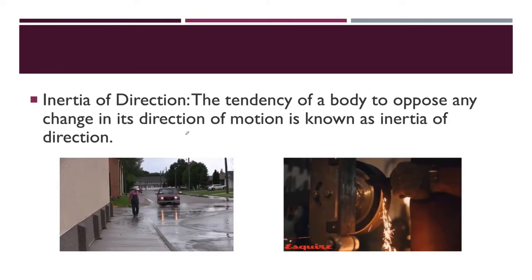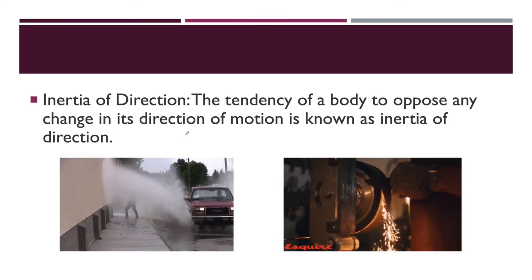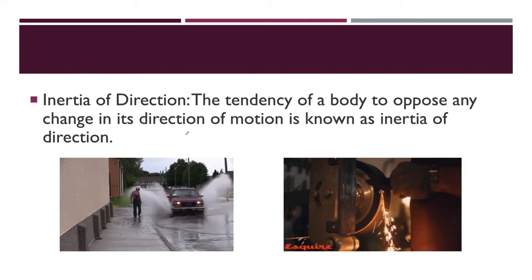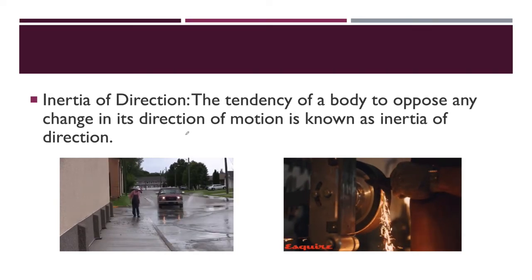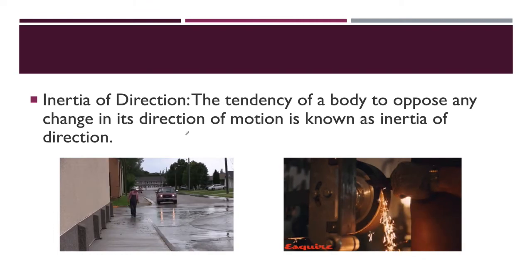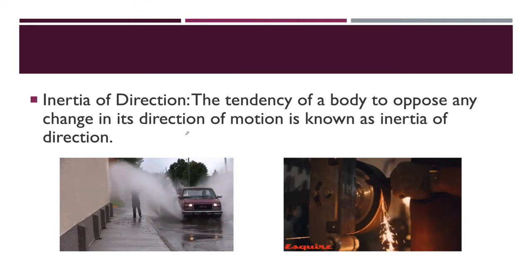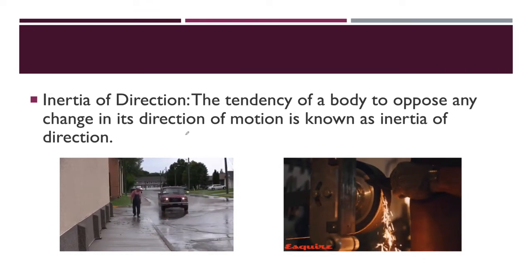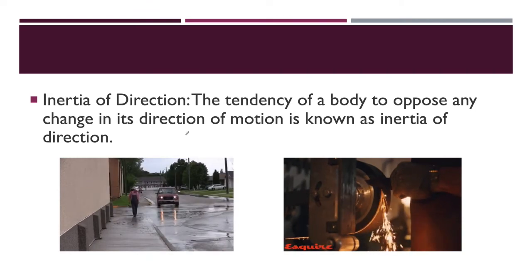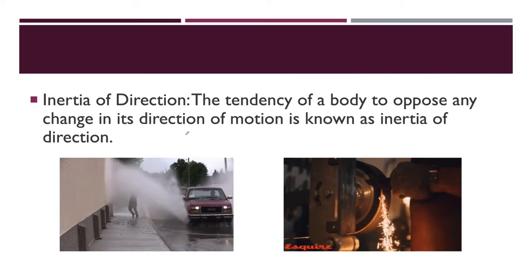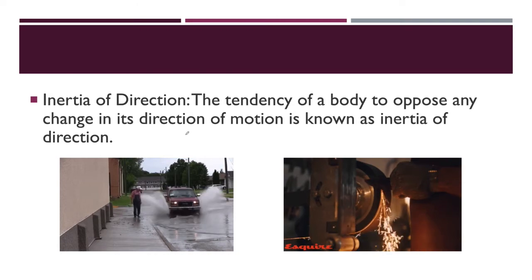Now the third one is the inertia of direction. What is the meaning of inertia of direction? Every object, when it goes with its own velocity and in its own direction, will always try to keep its original direction.